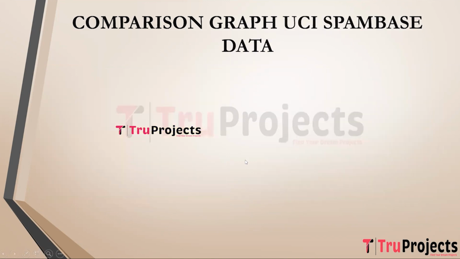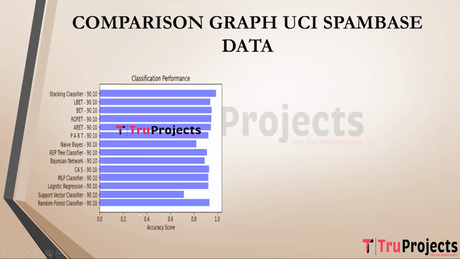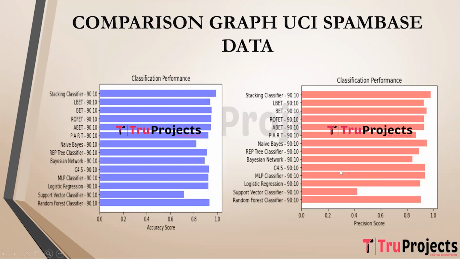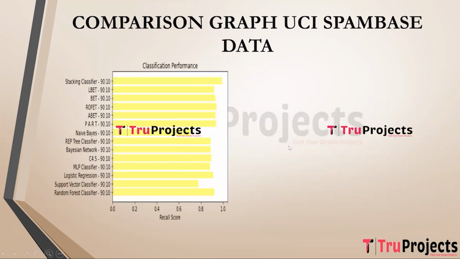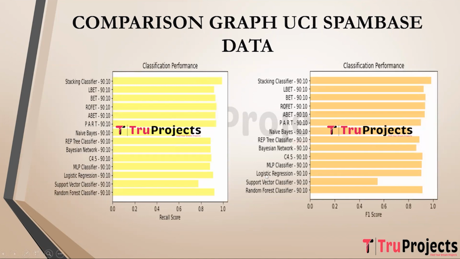Comparison graph for UCI spam-based dataset. This is the accuracy score for UCI spam-based dataset. This is the precision score for UCI spam-based dataset. This is the recall score. This is the F1 score graph.